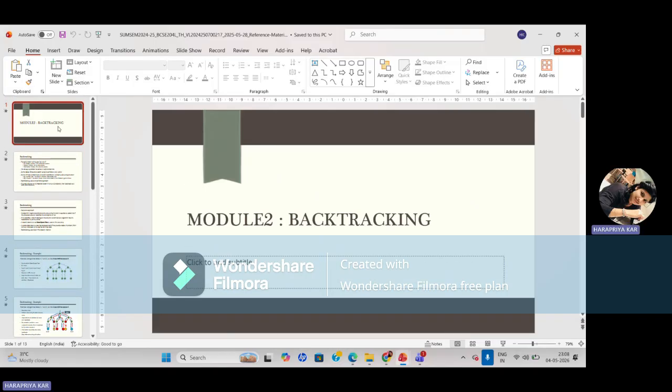So the topic is about backtracking. In this topic, we are going to discuss how this concept plays an important role in the context of algorithms, and how we can apply this particular algorithm in the case of enumeration problems, decision problems, and optimization problems.